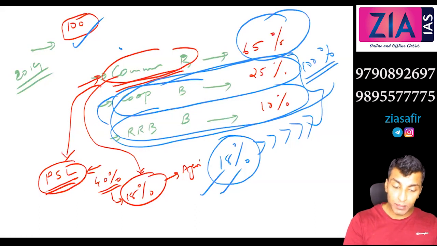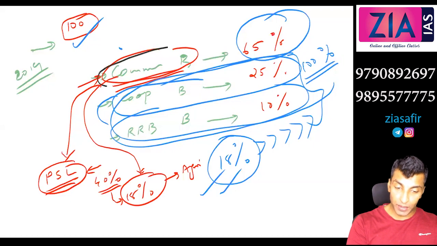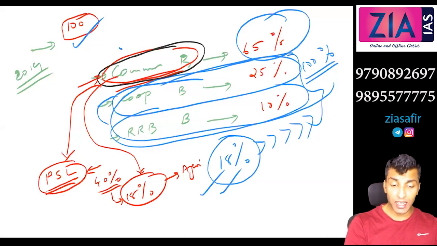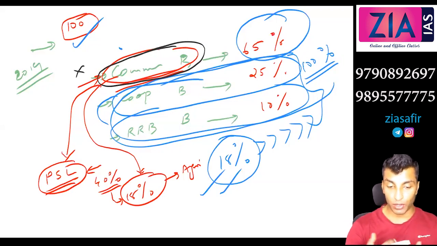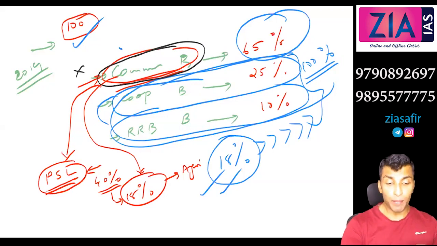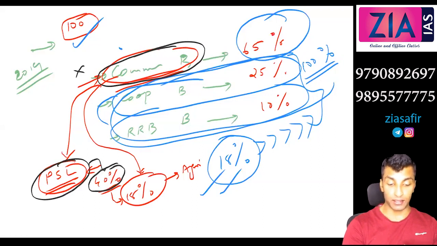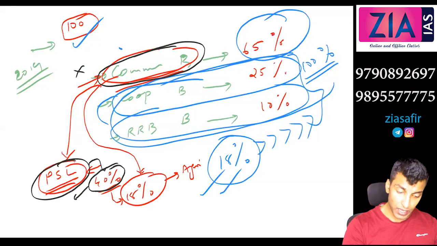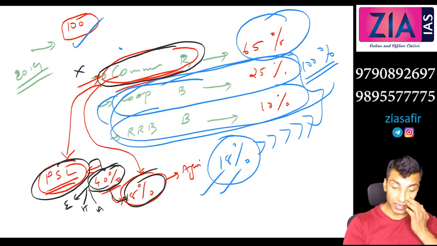It is applicable. But what I'm saying is, PSL is mainly required for whom? Mainly for commercial banks, because they will not lend to agriculture, right? They don't want to, because there is a chance of default, etc. But RBI is compelling under priority sector lending. So you have to give 40% to priority sectors, which could be education, housing, or agriculture. Out of this 40%, a further division: 18% should go to agriculture.